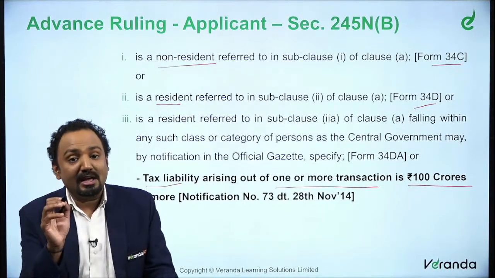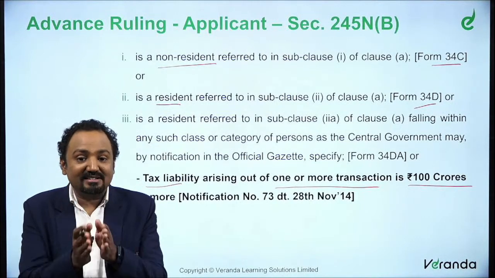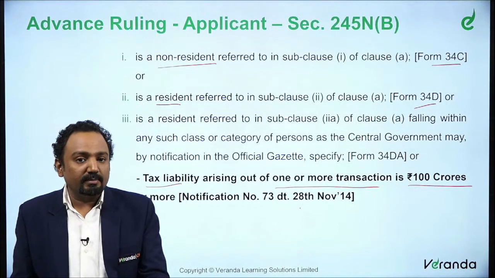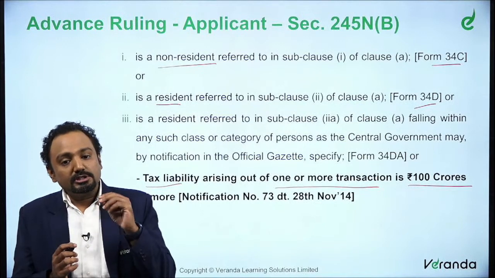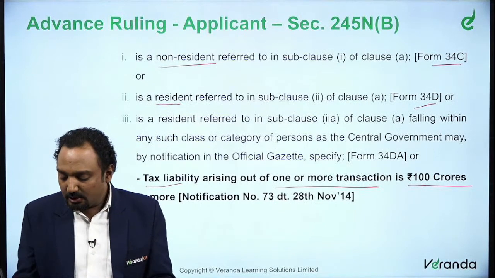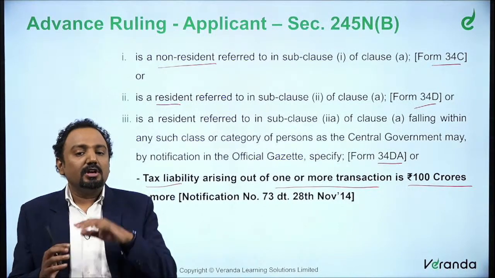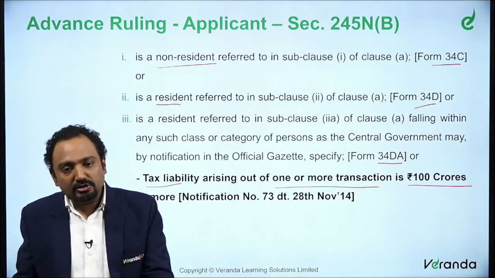Imagine the word tax liability. It's not the transaction value they are referring to. What they are referring to is the tax liability which is more than 100 crores. So notification number 73 has provided this in 2014. So this is for 2A. Since we said 2A, 34D is for 2, and 34DA is for 2A. You need not remember this much. So it is basically 34C, 34D and 34DA for the subclause 2A.